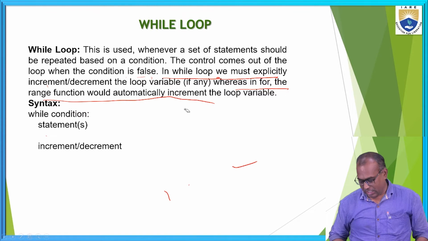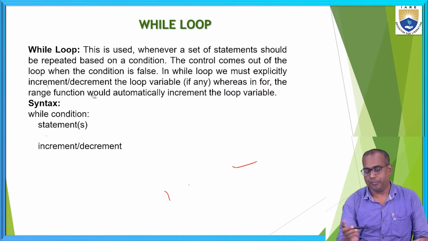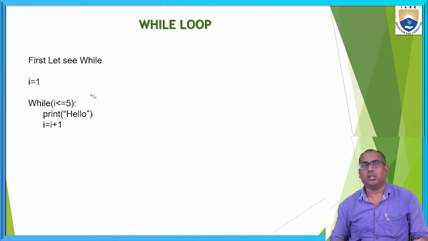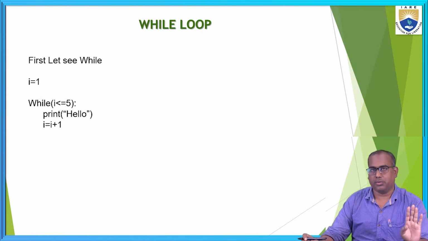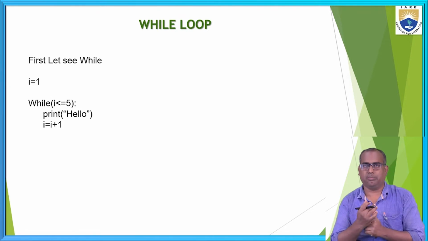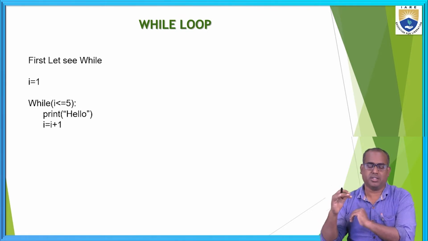To write the while loop, we use a counter variable. Let's see an example. Okay, let's see the use of a while loop. Here, I want to print hello 5 times. For that I want one counter variable to check whether we have reached 5 print statements.